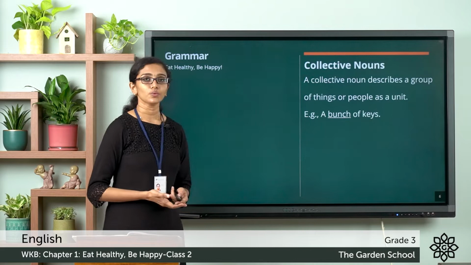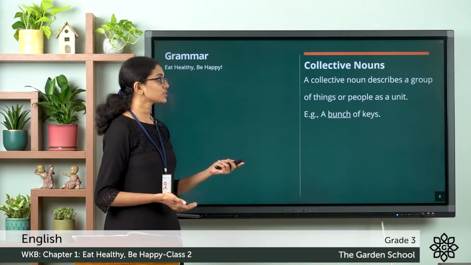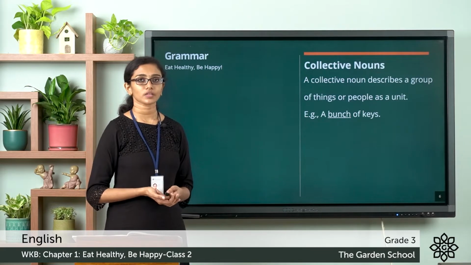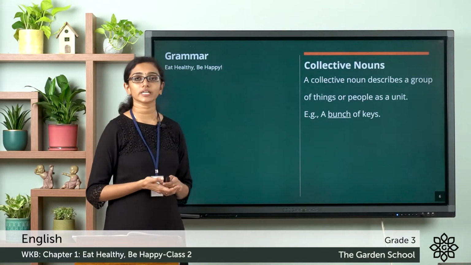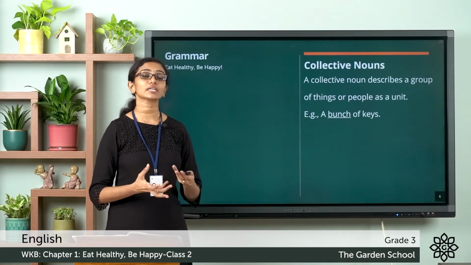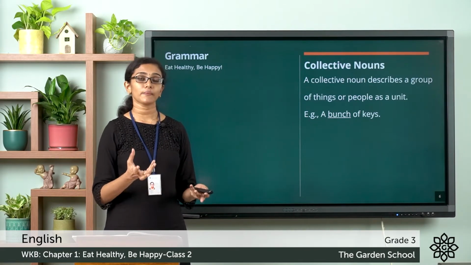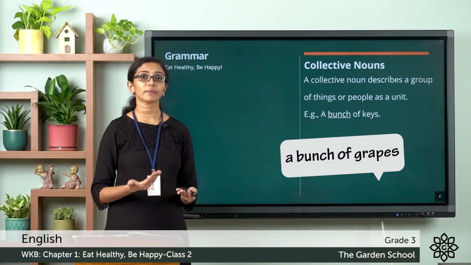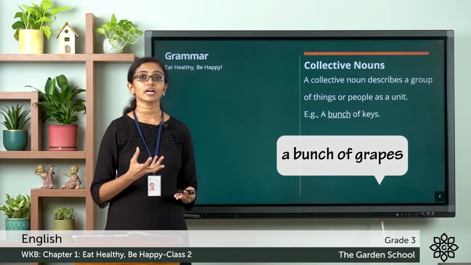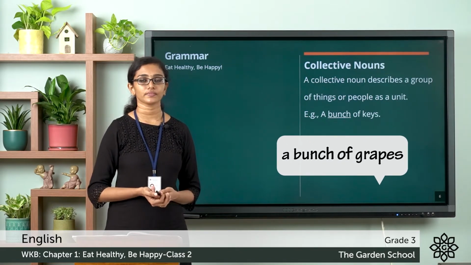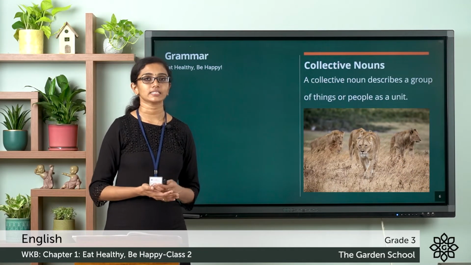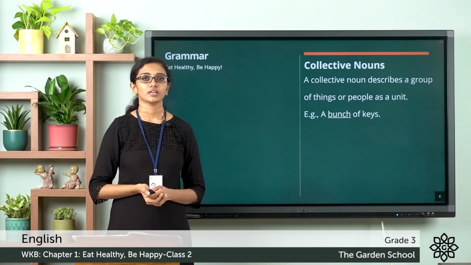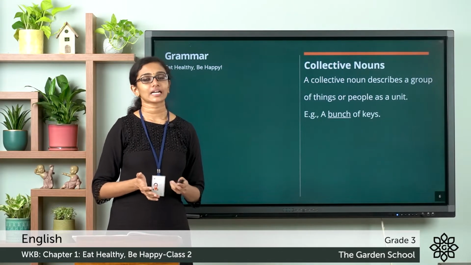Now collective nouns are those nouns which describe a group of things or people as a unit. For example, when you say a bunch of keys, a bunch means it's a group. So that word bunch is an example of a collective noun. When you say a bunch of grapes, it means there is a collection of grapes there. A pride of lions, that means there are more than one lion. It's a group of lions. So these are examples of collective nouns.